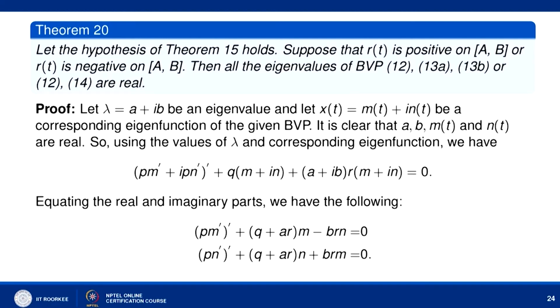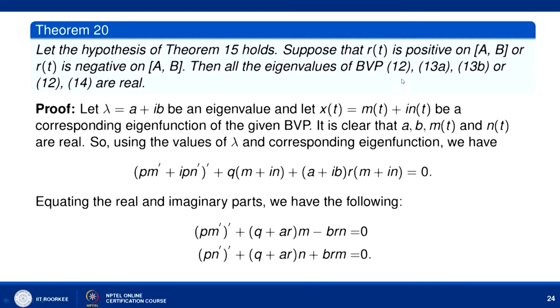So let us assume that lambda is complex. We want to prove that it is real, so we first assume it is complex and then try to show that this is not the case. Let lambda equal a plus ib, where a and b are real constants, be an eigenvalue, and let x(t) equal m(t) plus i n(t), which is again complex, be a corresponding eigenfunction of the given boundary value problem.